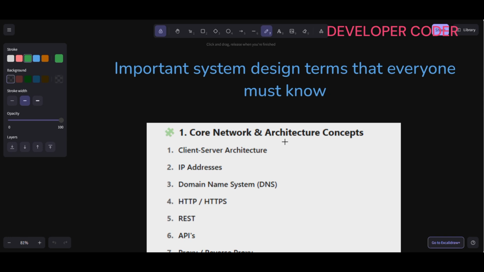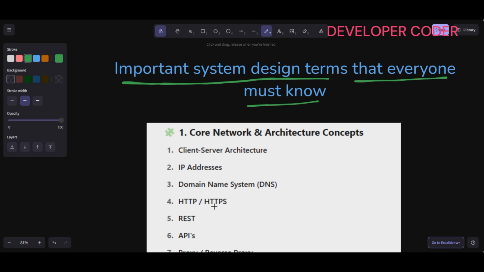So today we are going to discuss important system design terms that everyone must know. If you are preparing for system design, LLDs and HLDs, you should know these terms, okay?